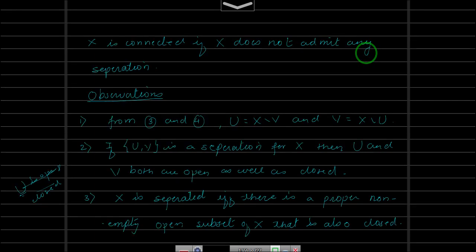This fourth point we have written from the third point. Since the third point is if and only if, if X is connected, then this is not true, right? This is not true means there is no proper subset. That means the only subsets which are open as well as closed have to be the empty set and the whole space, and the converse. So again you can prove the fourth point.